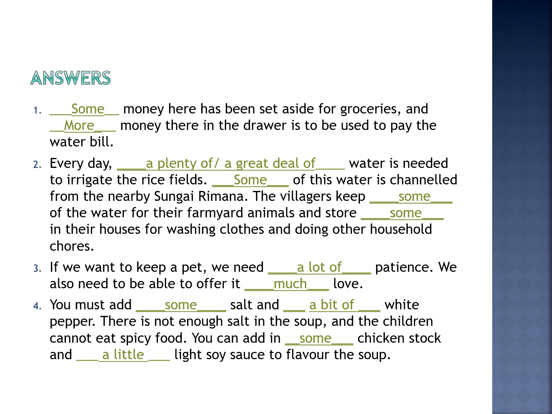You can add in some chicken stock and a little light soy sauce to flavor the soup. So we can try to slot in the suitable determiners or quantifiers, because sometimes they can be repeated, and you can put in different words or different determiners or quantifiers into the blanks.